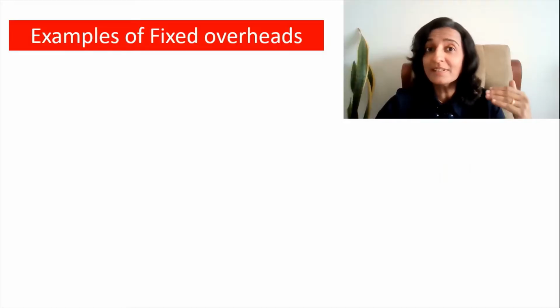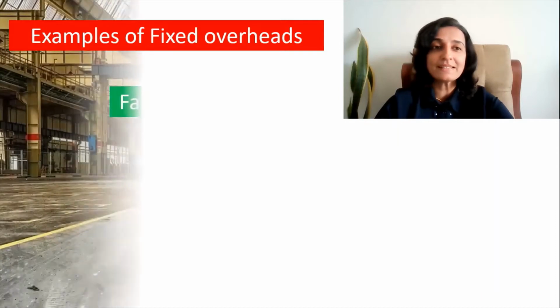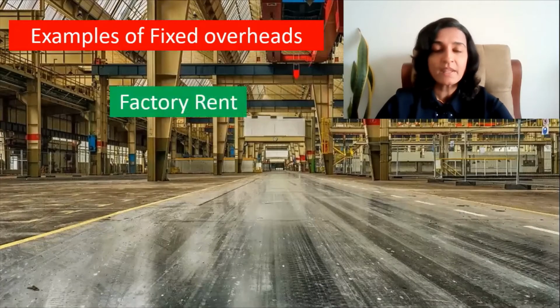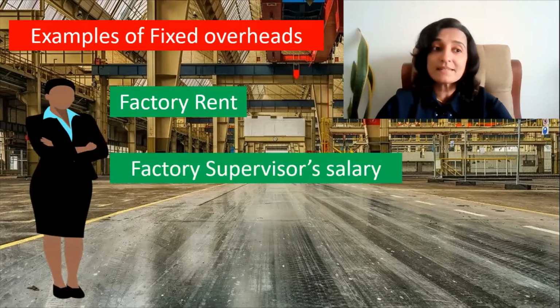So we will start off with the examples of fixed overheads. One example for fixed overheads is the factory rent. And the second example is the factory supervisor's salary. Now, if you see the nature of these expenses, whether it is factory rent or the factory supervisor's salary, it remains fixed. It will not vary with the changes in the production. Even if we are producing 1 unit or even if we are producing 500 units, the amount that is paid as rent and the factory supervisor's salary remains the same.